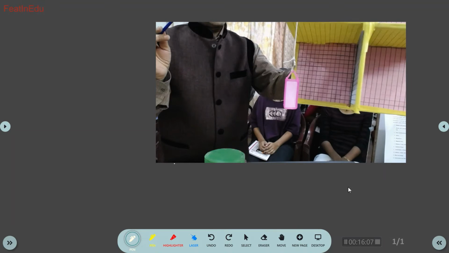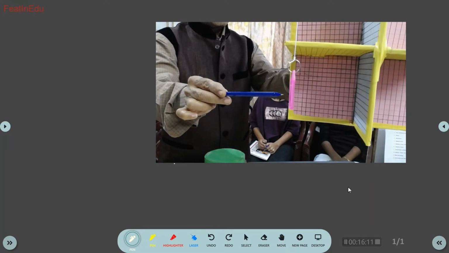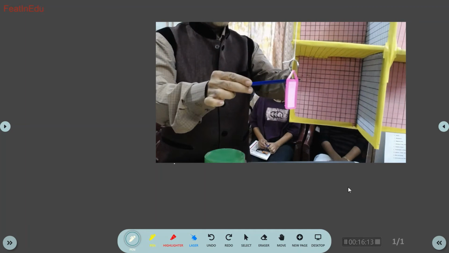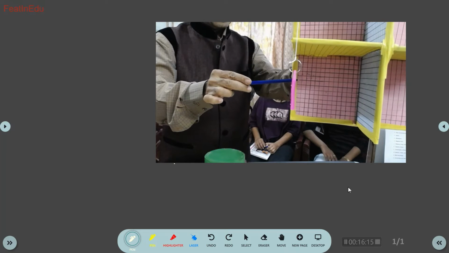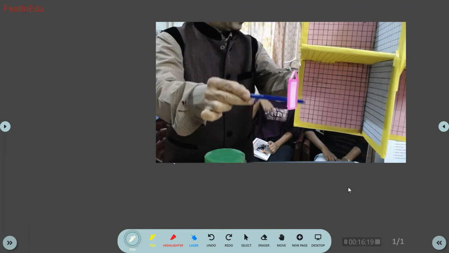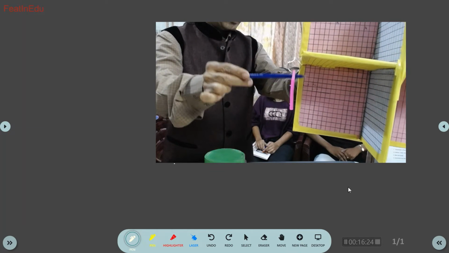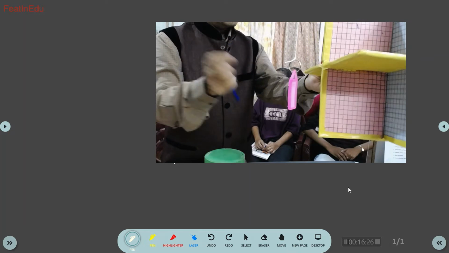Now supposing I orient it like this. Now what is the coordinates of this point? See, now this is x, this is y, and this is minus z. Understood? So this becomes minus z. Right?